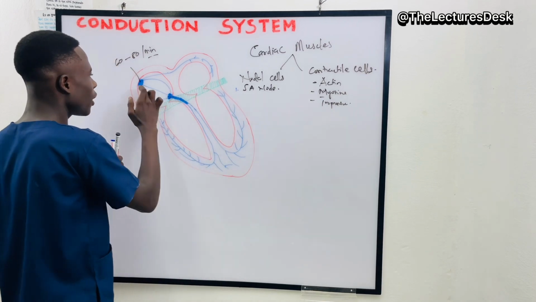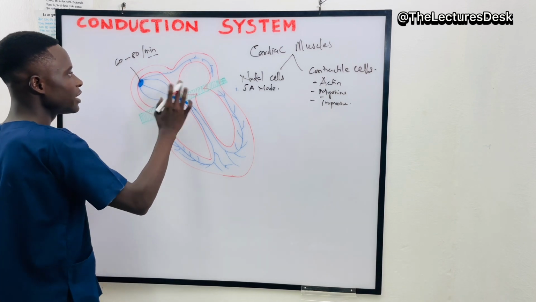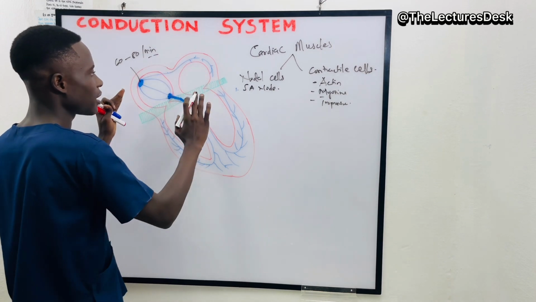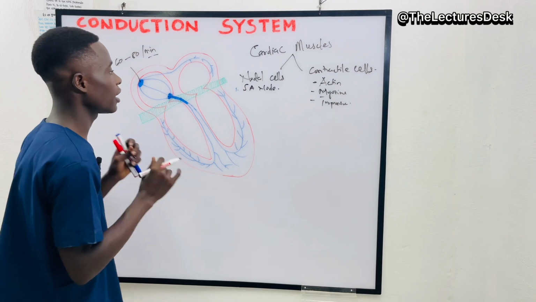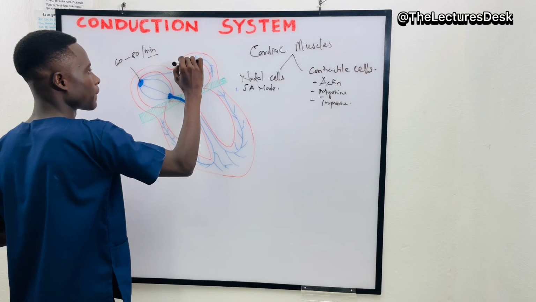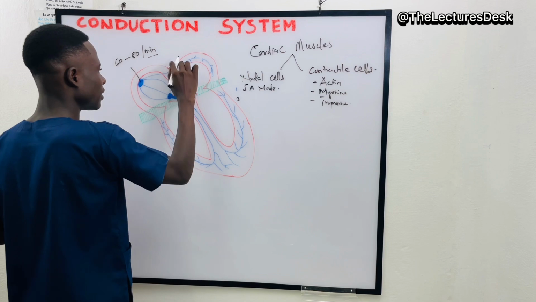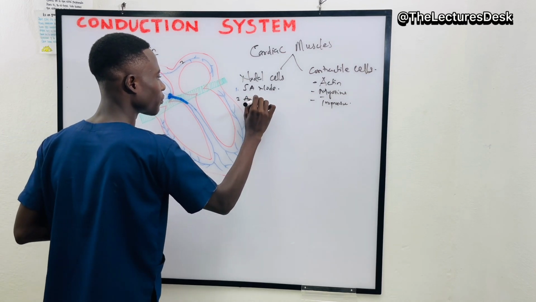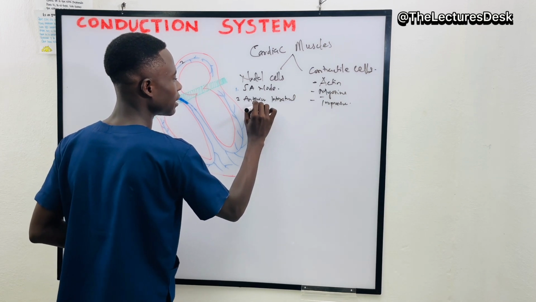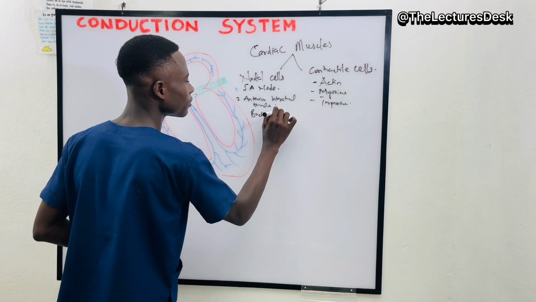Now, when the action potential is generated from the SA node, it will be transmitted through this pathway into the left and then the right atrium. All the muscles must get excited so that they can undergo contraction. Through this, let me put 2 here, is what we call the anterior interatrial bundle, or the Bachmann bundle.